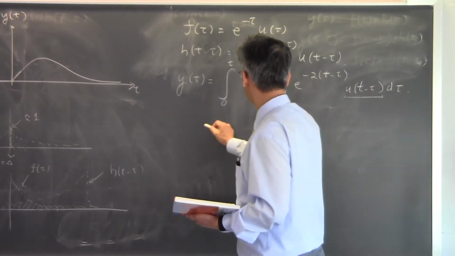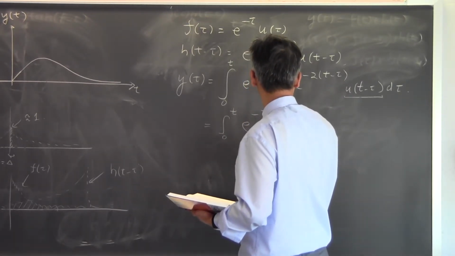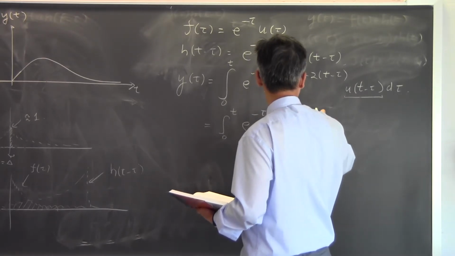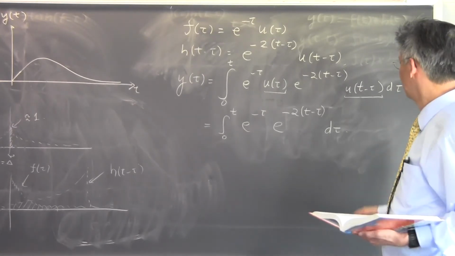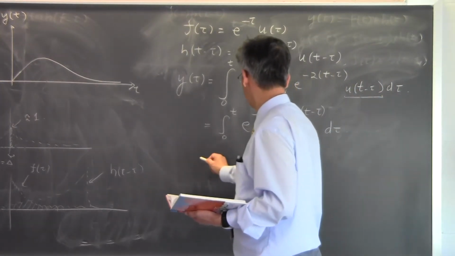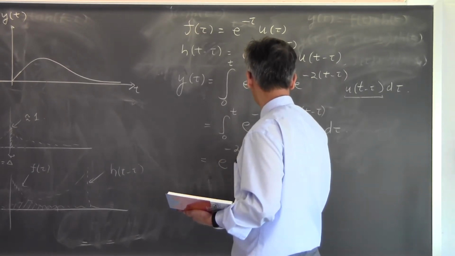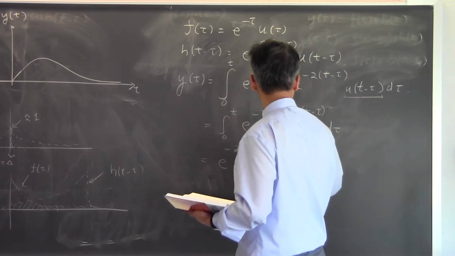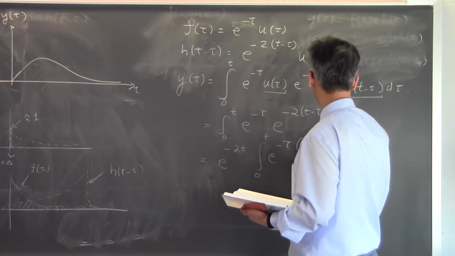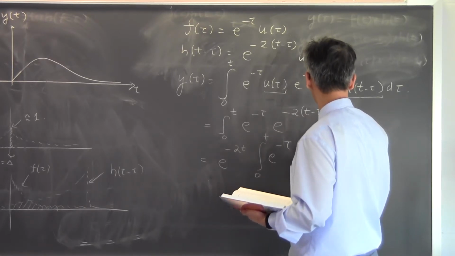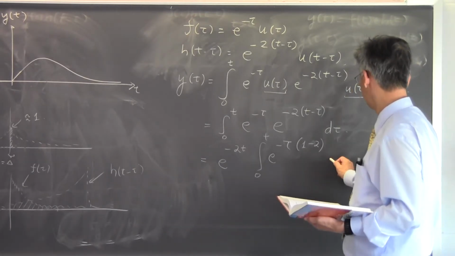And once you've done this, then you can actually throw out the unit step function because they have been accounted for. I throw out the unit step function, and now I can integrate. I can take out the term that does not depend on tau, put it on the outside, and then I just have 1 plus 2. This is minus 2. Minus, minus, plus, plus, minus. So I have this to integrate.